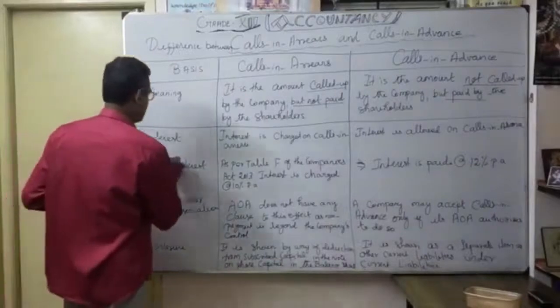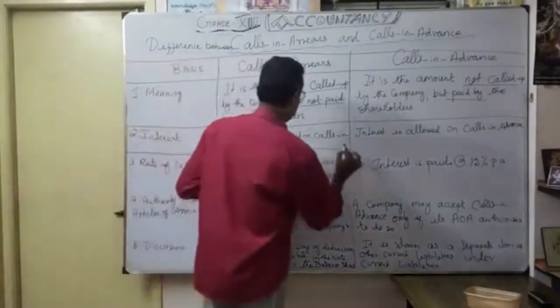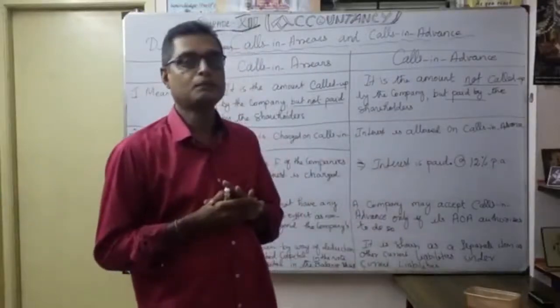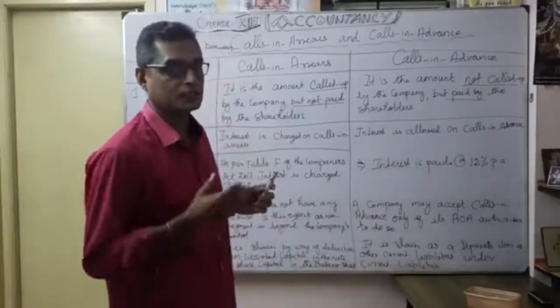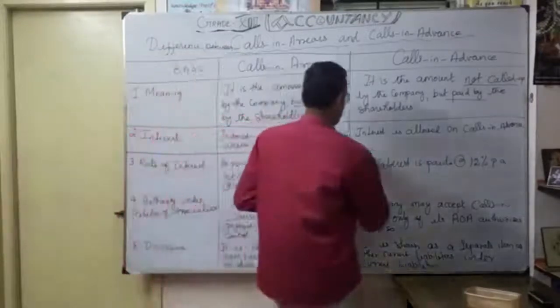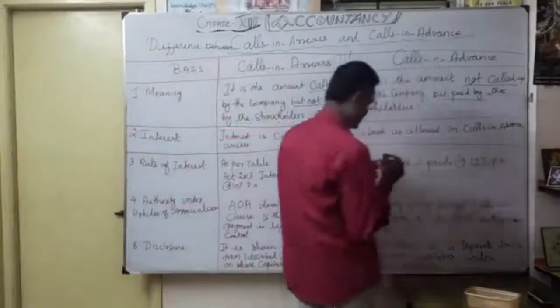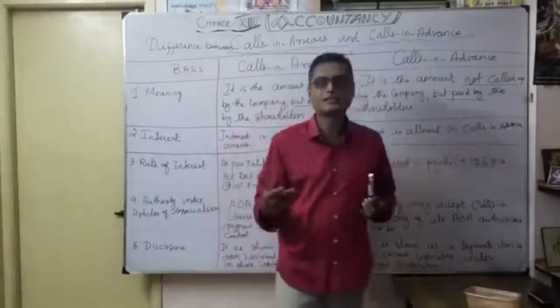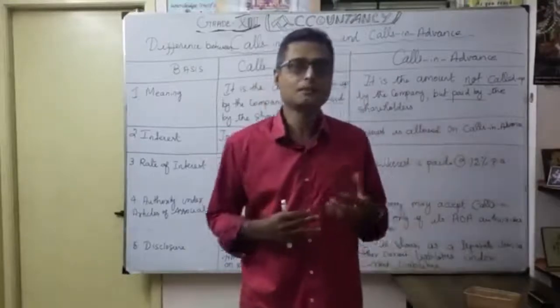Interest is charged on calls in arrears. If there is any default by shareholders, the company will charge interest. It's income of the company. But interest is allowed on calls in advance. Here the shareholder will enjoy, because he paid in advance, naturally he gets some interest from the company.